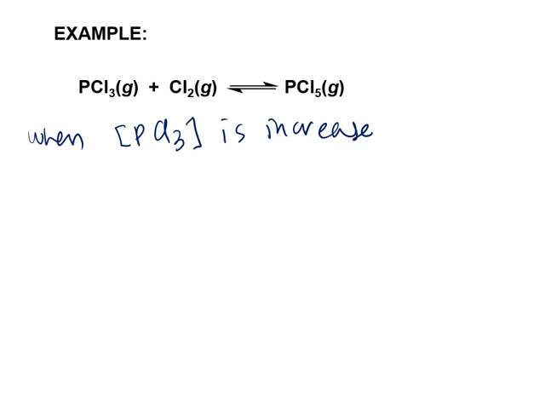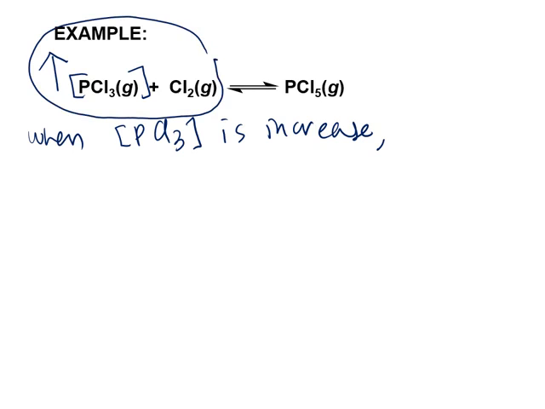Katakanlah the disturbance for the system saya increase the concentration of the PCl3. So what happens to the system? So concentration pada bahagian kiri awak dah banyak kan? Pada bahagian kiri kita ni ada concentration yang tinggi. Sebab apa? Sebab saya increase the concentration of PCl3.